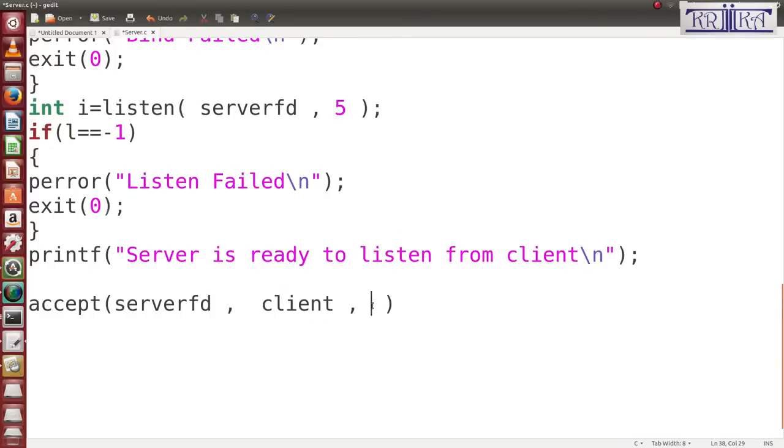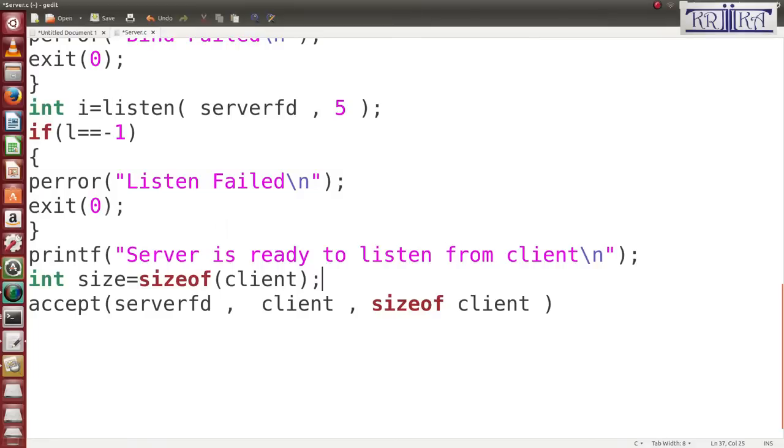Then what is the size of the client? That means how many bytes it will use to connect to your program. So I have to write int size is equal to sizeof client. Bracket close.